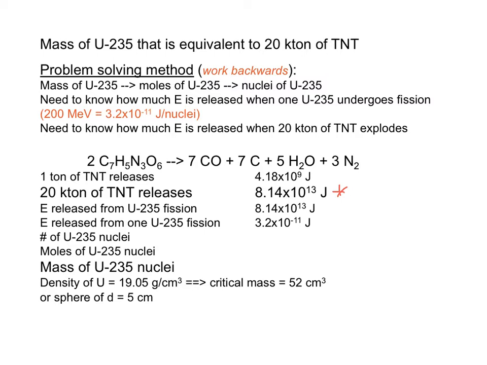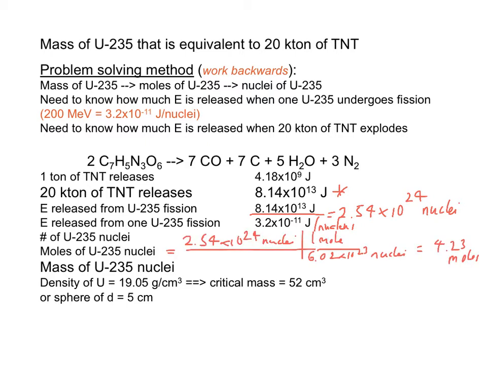That's the amount of energy we need from the U-235 fission reaction. So if we divide this number by the energy from one U-235 fission reaction, we get the number of U-235 nuclei. Then we can use Avogadro's number to calculate the moles of U-235 nuclei. Then convert from moles to mass. So about 1 kilogram of U-235, which is smaller than a baseball, produces as much energy as 20 kilotons of TNT.